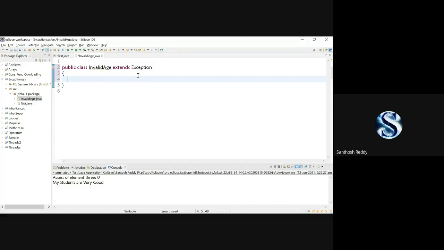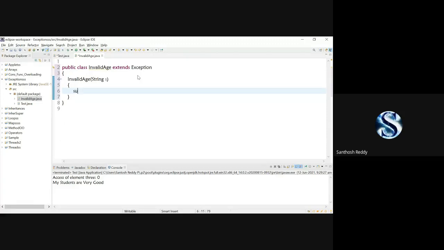Now I need to generate a constructor: InvalidAge of String. Now I have generated one constructor. So when I'm calling an exception, if I call InvalidAge, it will call the Exception, the Throwable class.